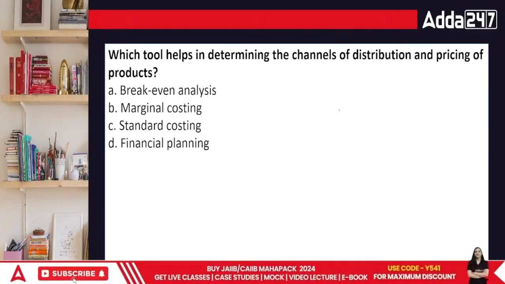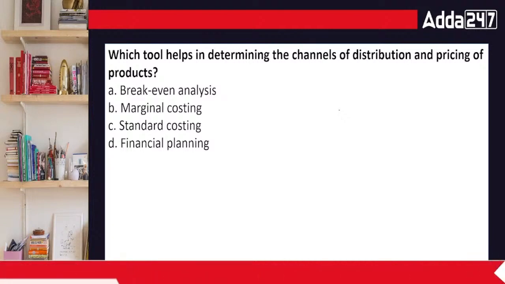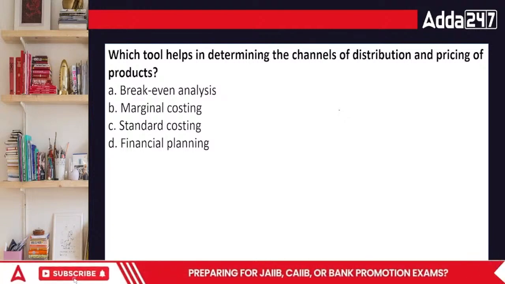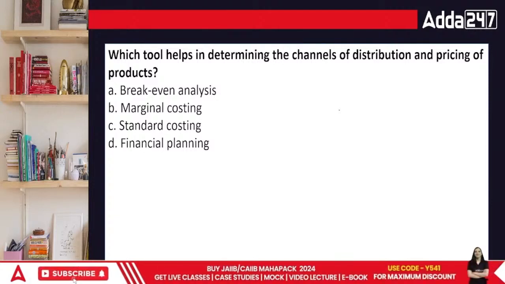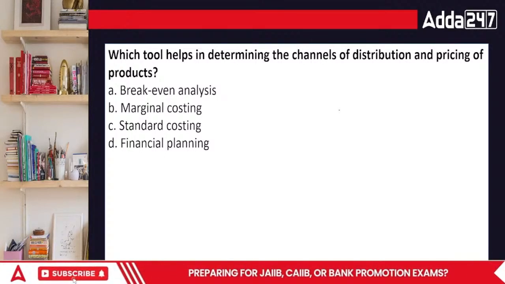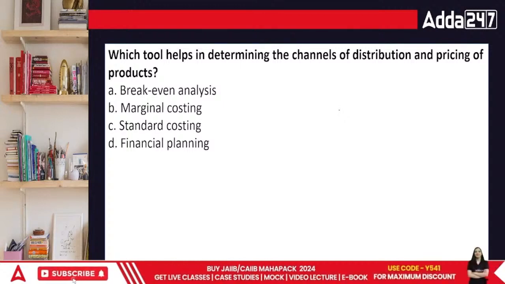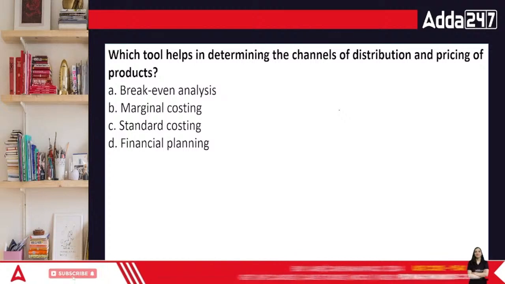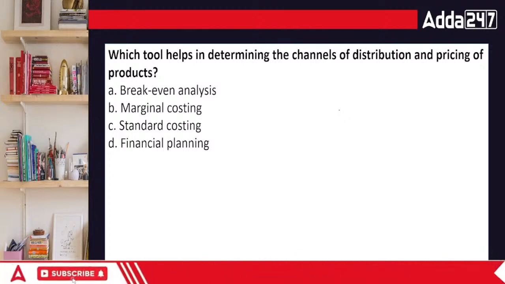Which tool helps in determining the channel of distribution and pricing of products? Break even analysis, marginal, standard, or financial planning?